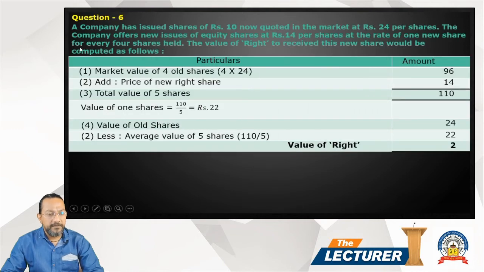Question number 6. A company has issued shares of 10 now quoted in the market at 24 per share. This is the market price, 24. The company offered a new issue of equity shares at 14 per share at the rate of 1 new share for every 4 shares held. This is the value of right.